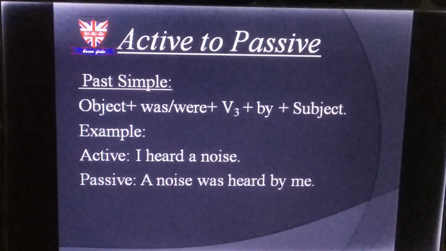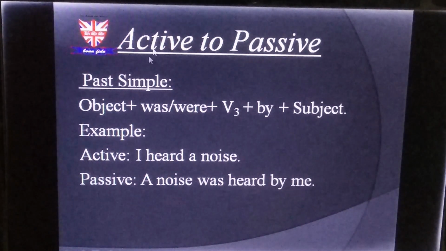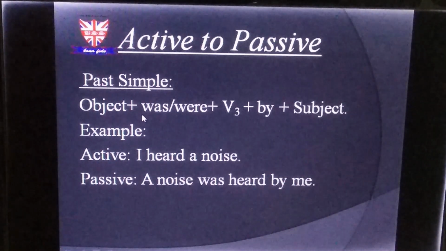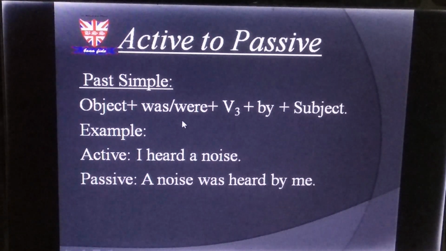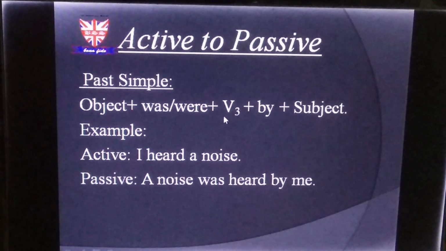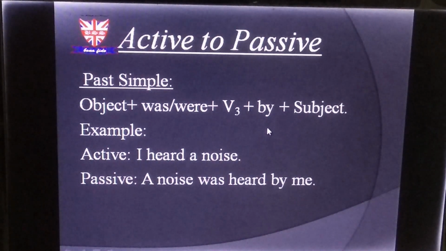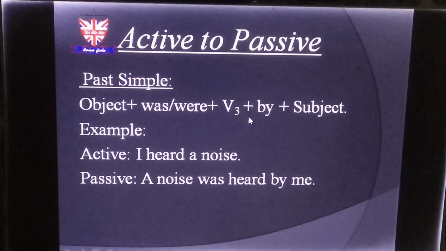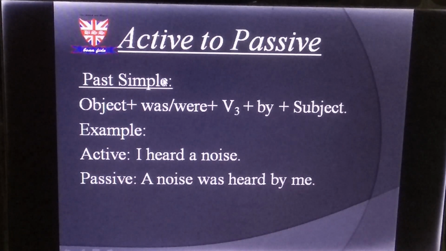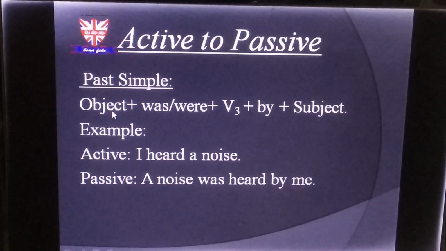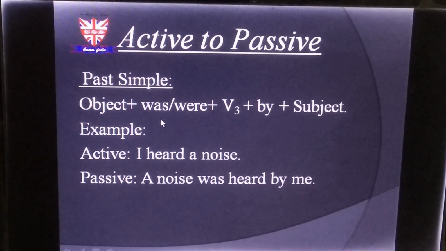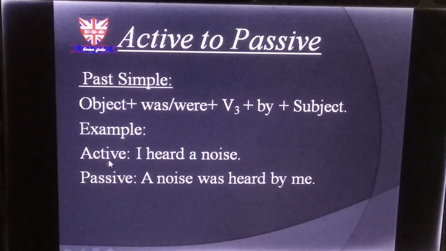You can see on the screen. First, we have to put the object. Then we have to go for was or were. Then V3 plus by plus subject. And you can see one common thing, that whenever we are talking about active to passive, of course our object will be at the beginning and our subject will be at the end. So look at the screen for the example.